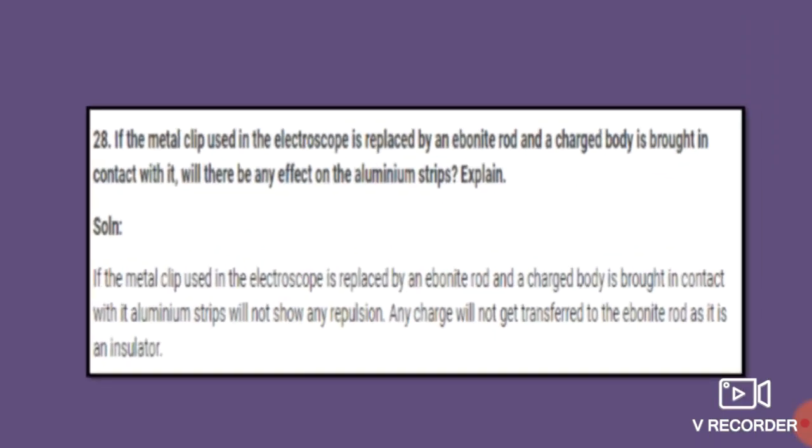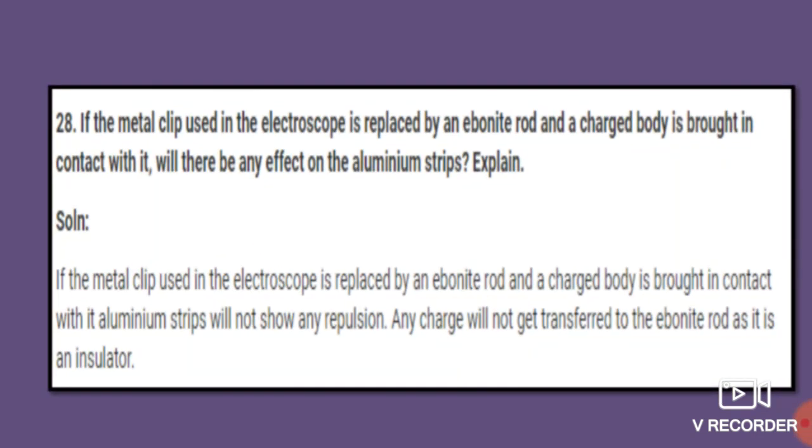Okay, now the next question: if the metal clip used in the electroscope is replaced by an ebonite rod and a charged body is brought in contact with it, will there be any effect on the aluminum strips?